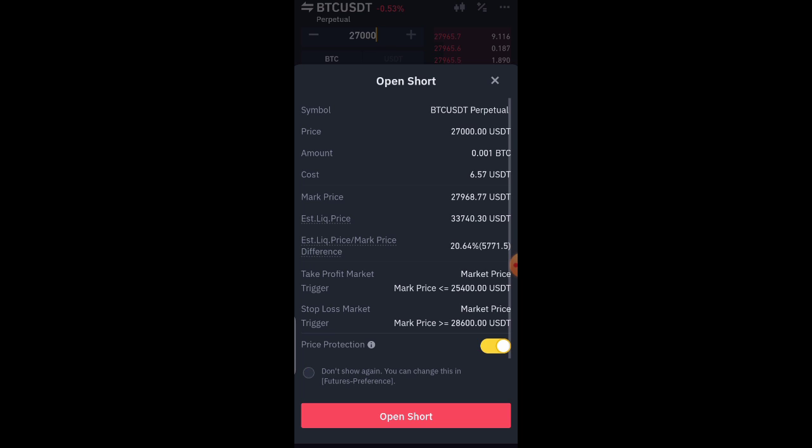So now you can see the amount of BTC here. Of course, it is less than $16 now. I don't know where that $100 went, but I'm going to check it out later. So the amount of the BTC you are opening is going to be here. Then the cost, at 50%, the money you are going to be using is going to be here. If it's $100, then $50 will be here. Then the mark price is the market price at the moment, the price of BTC at the moment actually. Then your liquidation price and the percentage and so on and so forth.